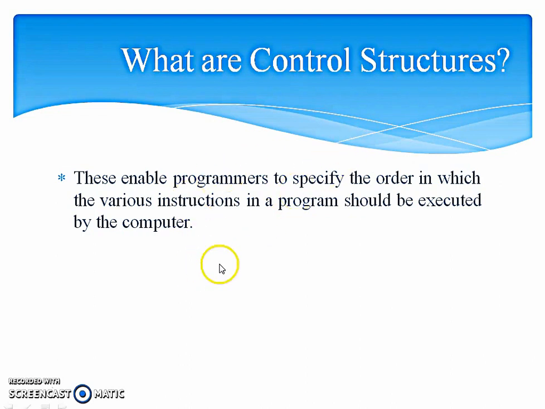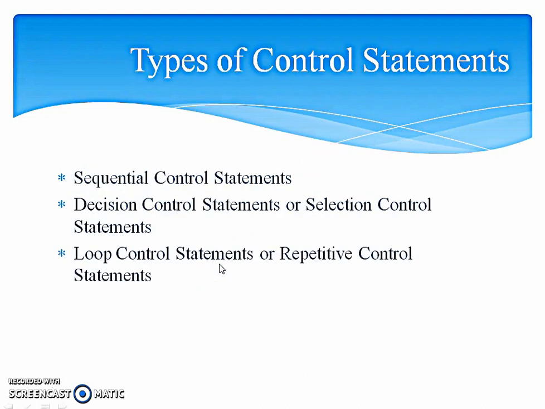the computer. There are mainly three types of control statements: sequential control statements, decision control statements or selection control statements, and the last one is loop control statements or repetitive control statements. Sequential control statements just mention the sequence of execution.